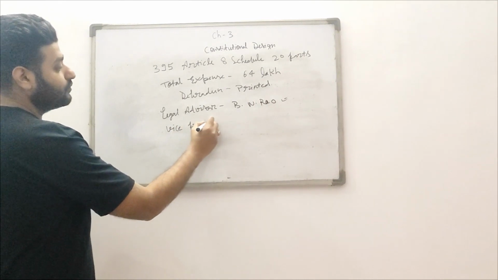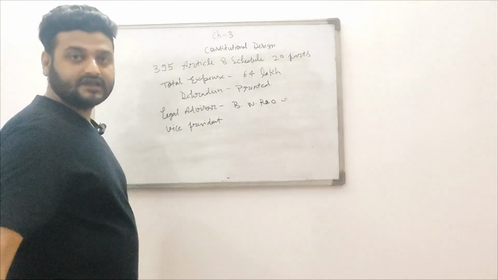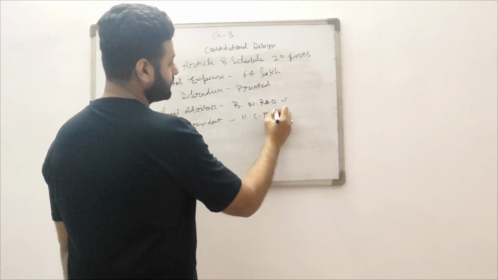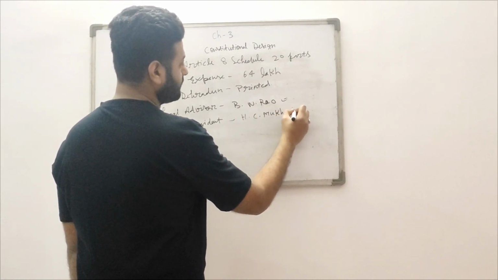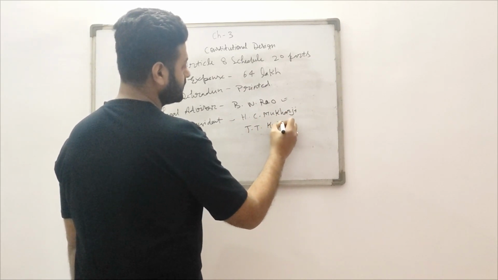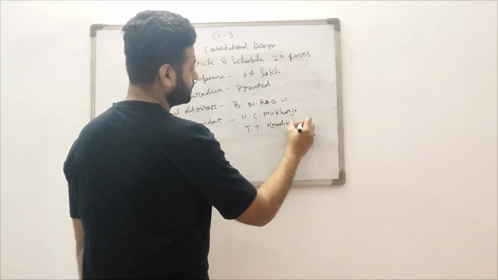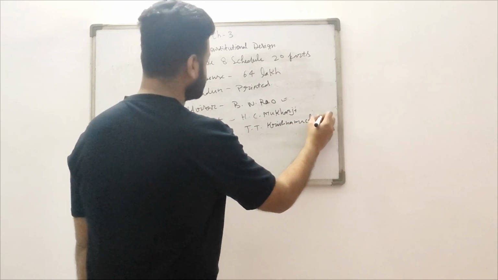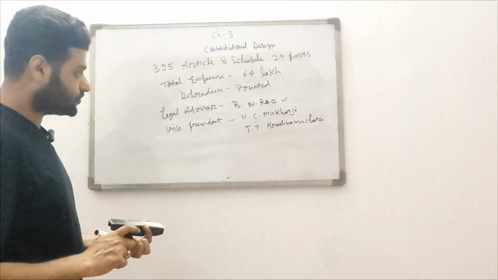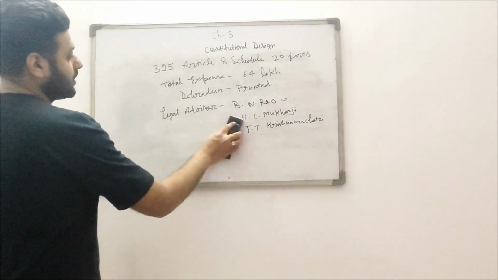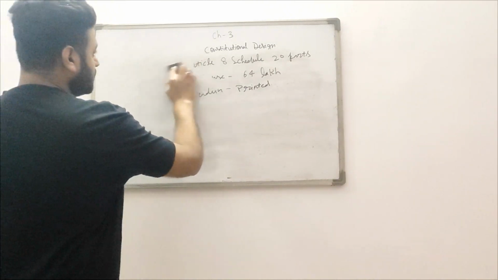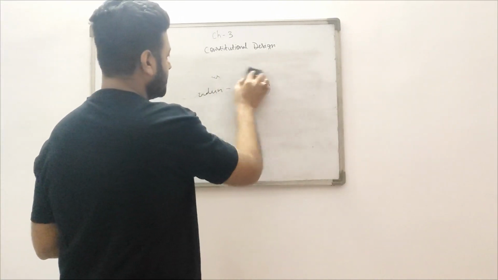There were 2 vice presidents of the Constituent Assembly. First one was H.C. Mukherjee, and the second one was T.T. Krishnamachari. These were the persons who were the legal advisor and vice presidents of the Constituent Assembly. Next, we shall discuss which provisions we have taken from which country.